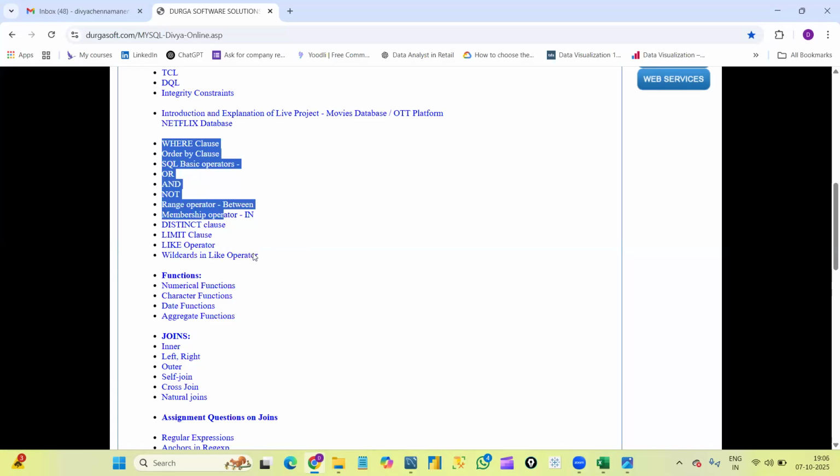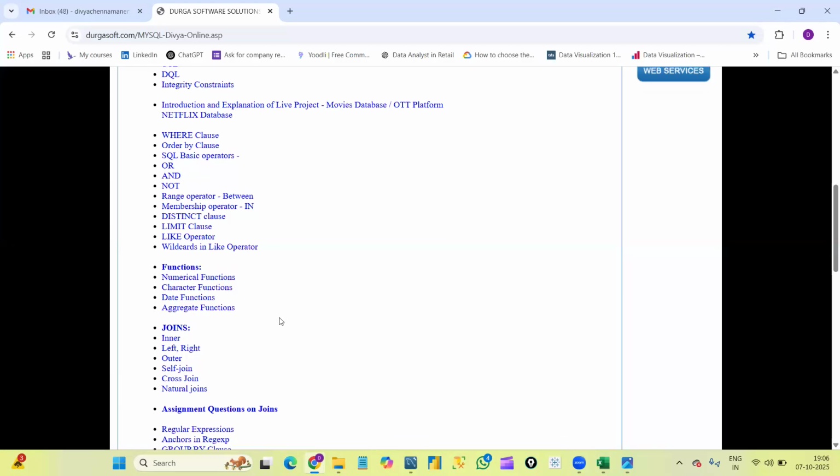From here, every concept we will learn by solving examples on the Maven movies database. Next, functions. We have so many functions here, and everything we will learn in detail.